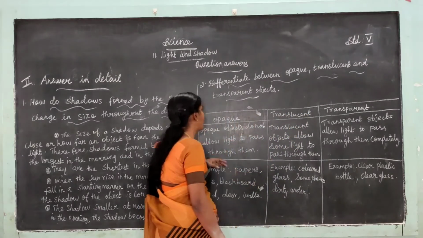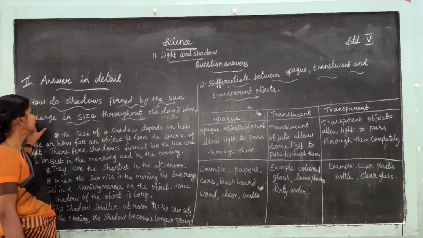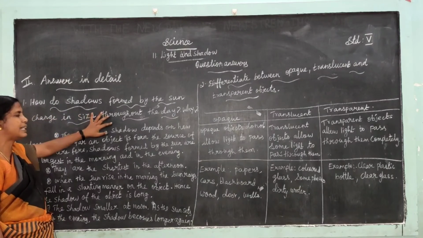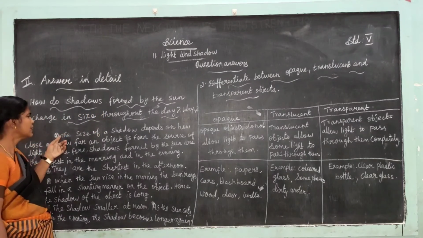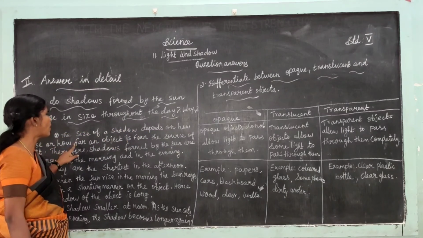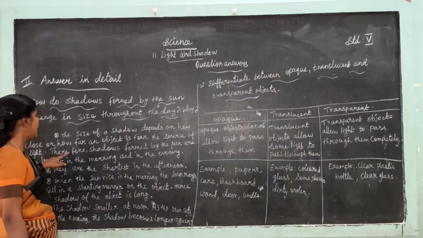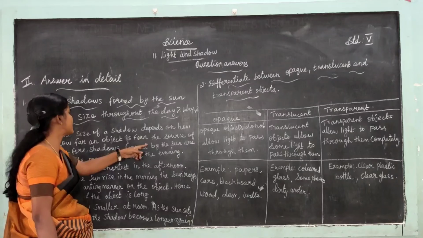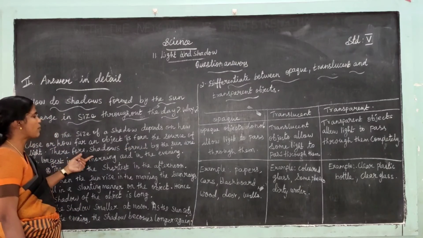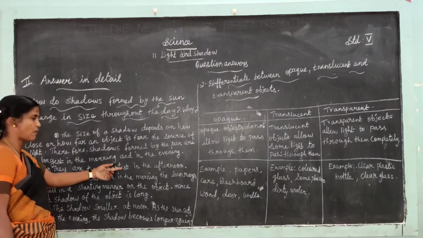Once again, repeating the answer in detail. How do shadows formed by the sun change in size throughout the day? The size of the shadow depends on how close or how far an object is from the source of light. Therefore, shadows formed by the sun are the largest in the morning and in the evening. They are the shortest in the afternoon.